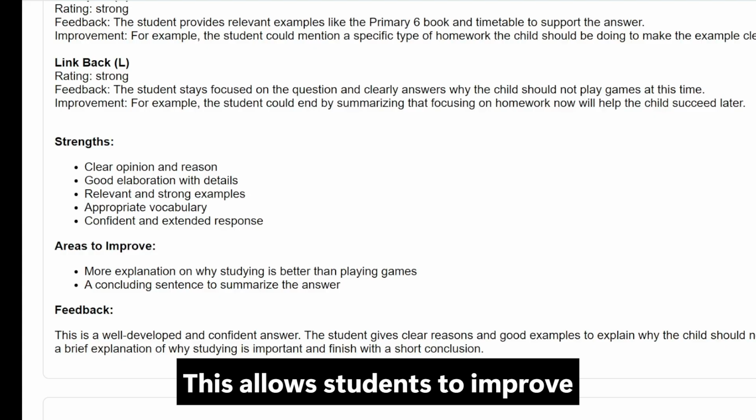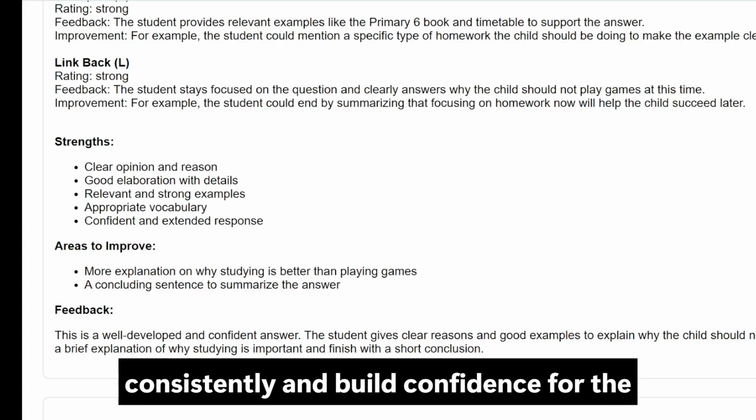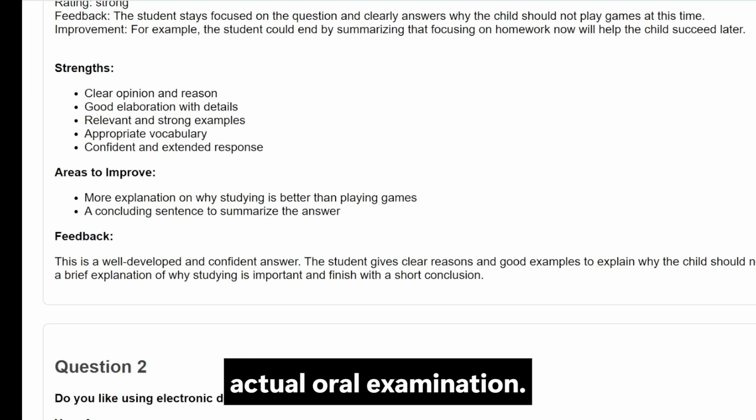This allows students to improve consistently and build confidence for the actual oral examination.